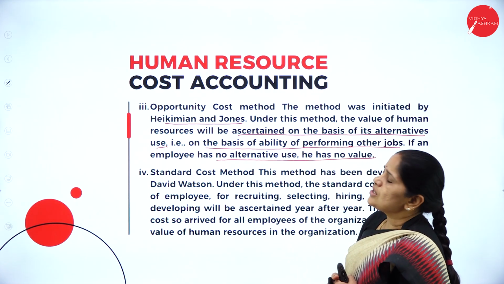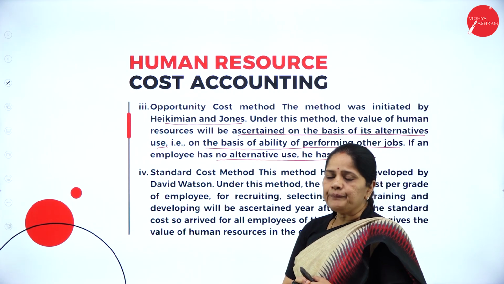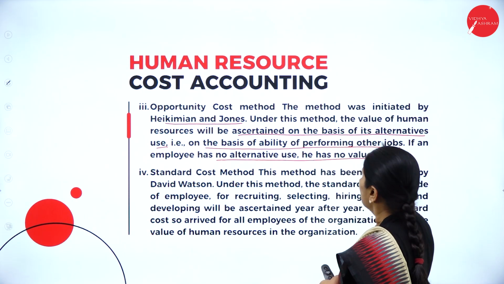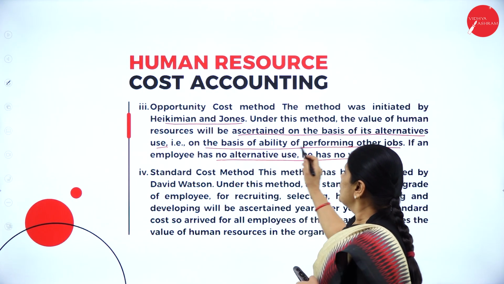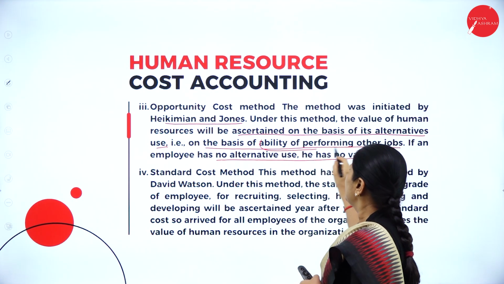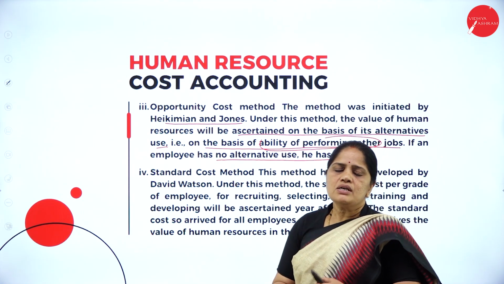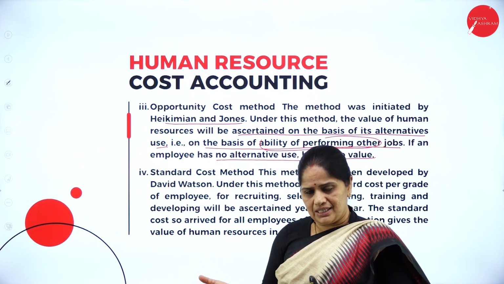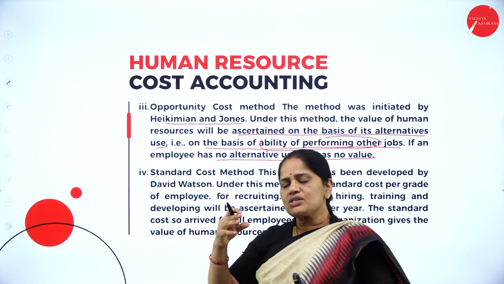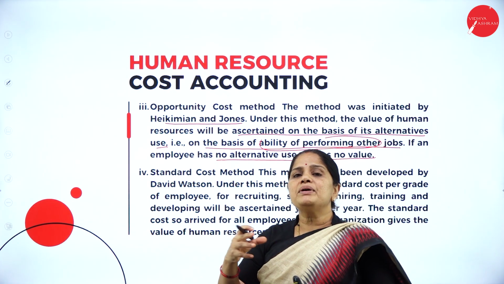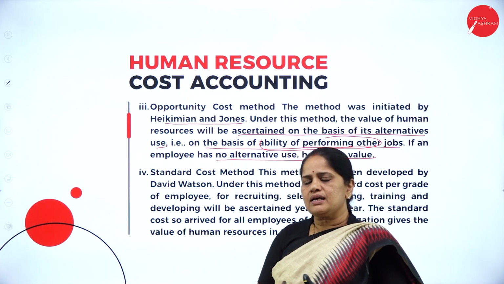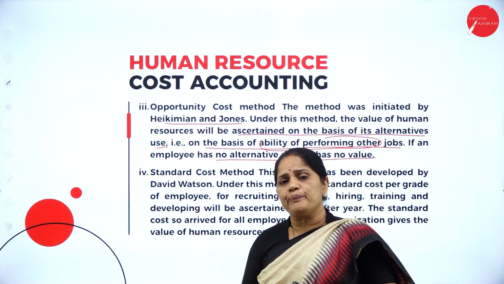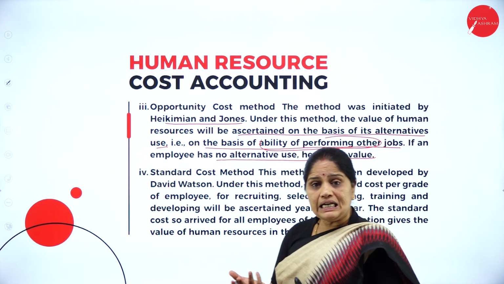If the person is good at performing some other job, then based on that job, we will be evaluating this person. And if the person does not know any other job, then his value will be nil.